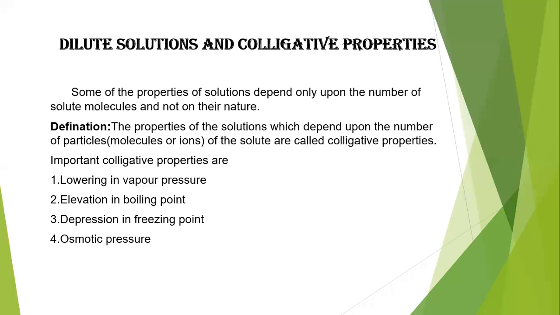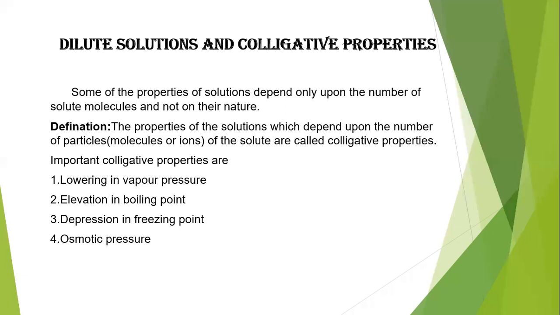Second one is elevation in boiling point: how much the boiling point increases, in the case of either a solution or a pure solvent. And depression in freezing point, that is a decrease in the freezing point value. And the last one is osmotic pressure. So there are 4 properties that we can discuss under colligative properties: lowering in vapor pressure, elevation in boiling point, depression in freezing point, and the fourth one is osmotic pressure.